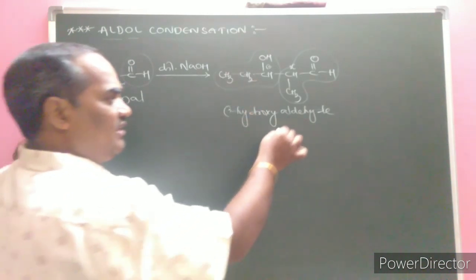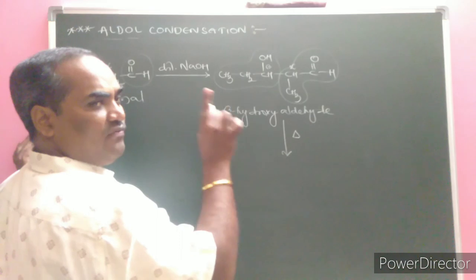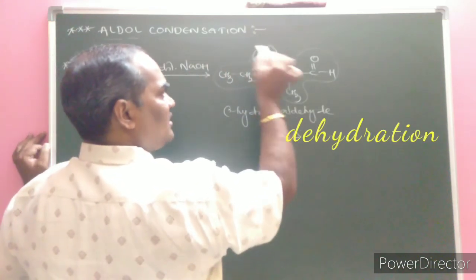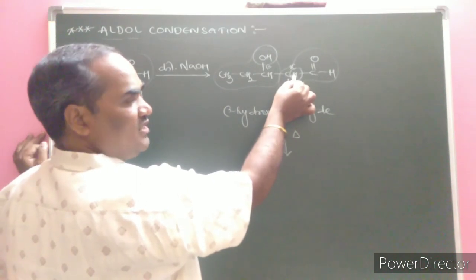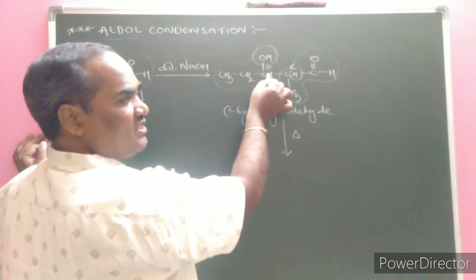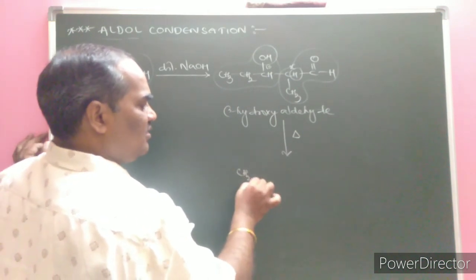Now, since it is an aldehyde, I simply heat it, with loss of a water molecule: OH from this carbon atom and H from this carbon atom. Here the loss of one bond from this carbon and loss of OH from this carbon atom, as a result a double bond is established between them.